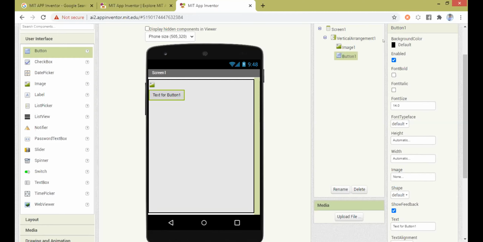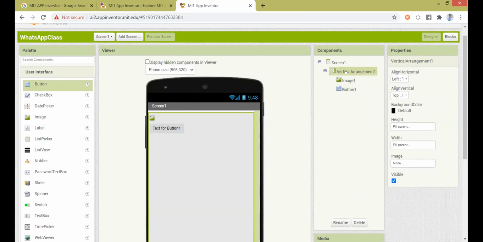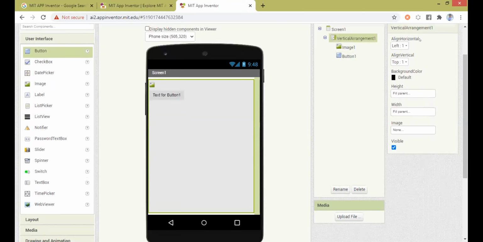How can I adjust it? Go to the vertical arrangement, right? Click on this. You see the properties here. You have something known as align horizontal and align vertical. So I can click on this, and if I make it center, it comes to the middle. And if I click the vertical option and click on center, it comes to the middle, right?